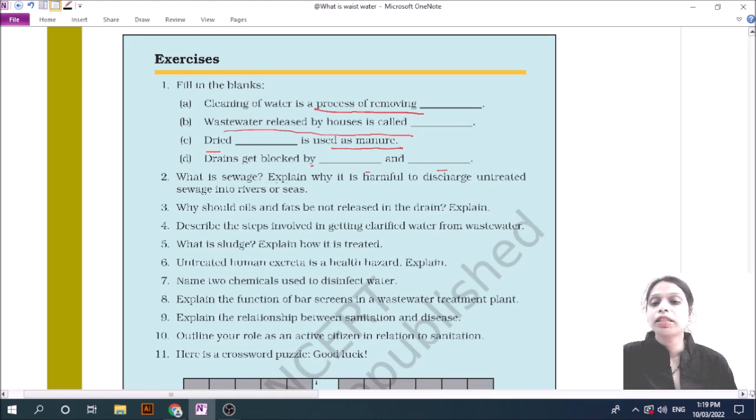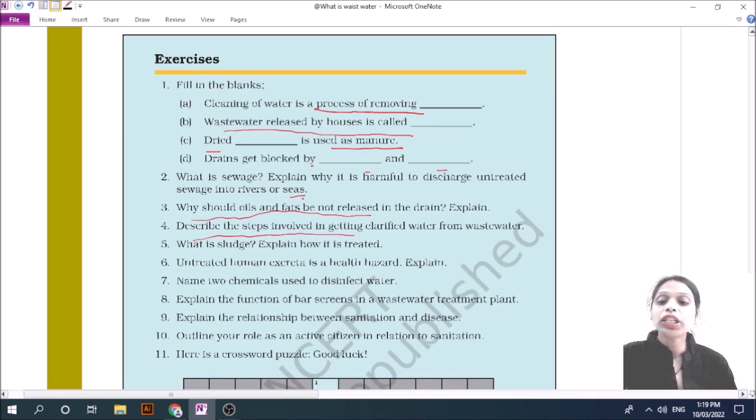What is sewage, and explain how it is harmful to discharge untreated sewage into a river or sea. Sewage is wastewater that we get from hospitals and other users. It is harmful because many inorganic and organic substances, bacteria, and microbes live in wastewater, which are hazardous for our health. Why should oil and fats not be released into a drain? Because they can choke the drainage pipe.